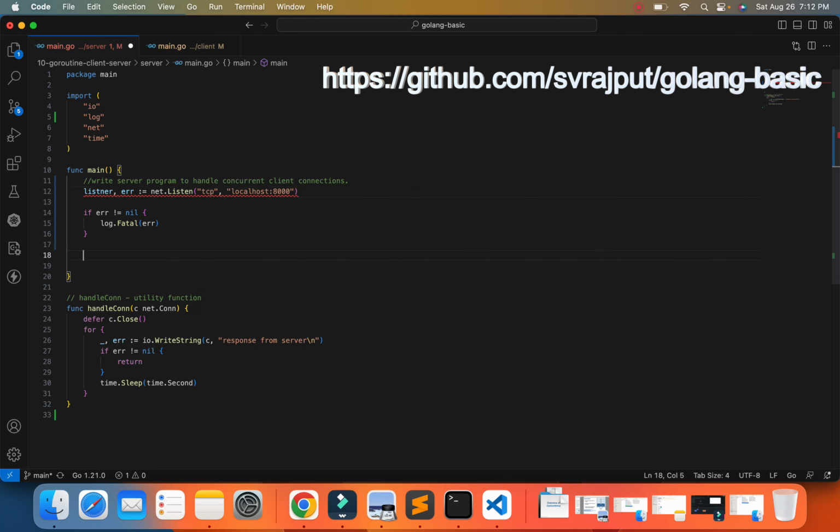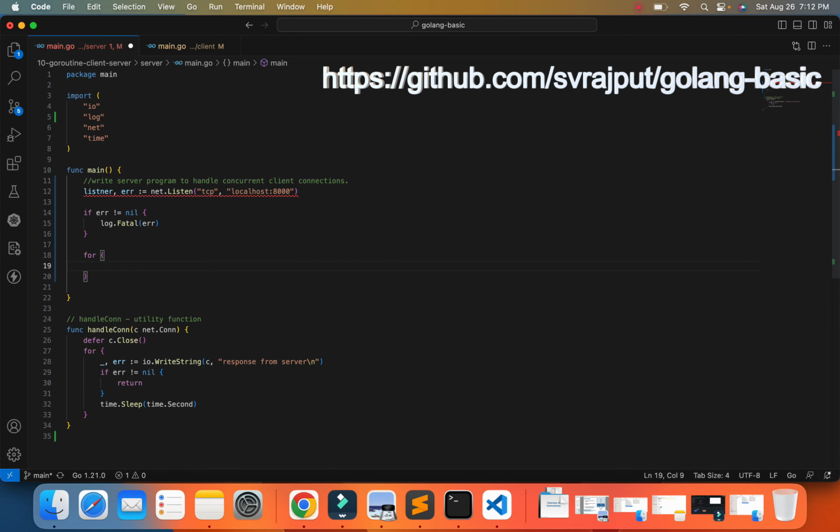Okay, it's showing that listener is not used, so we will write an infinite for loop. listener.Accept is the method to accept the incoming request. So we will get the connection object and error.